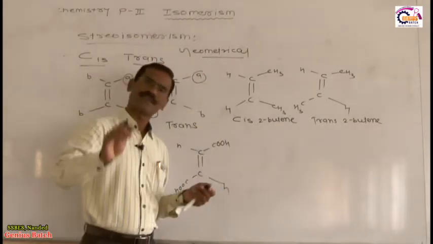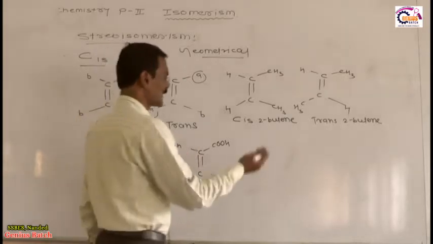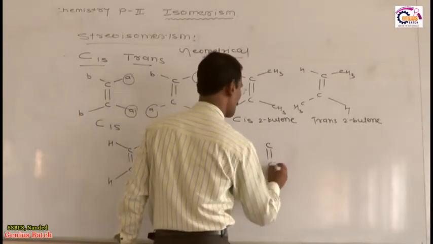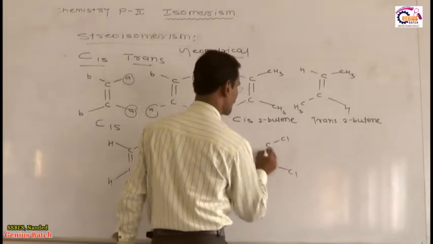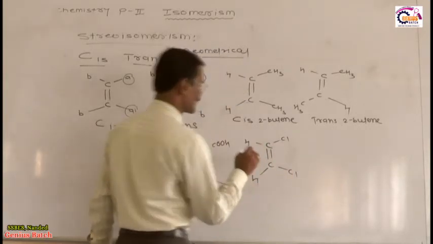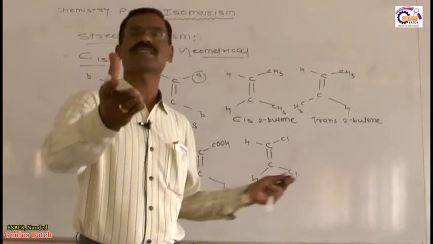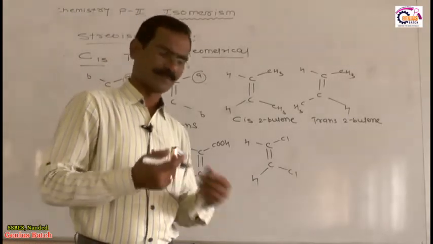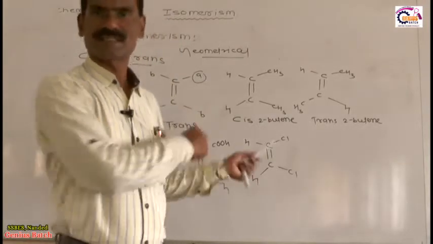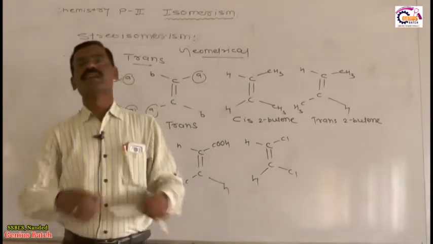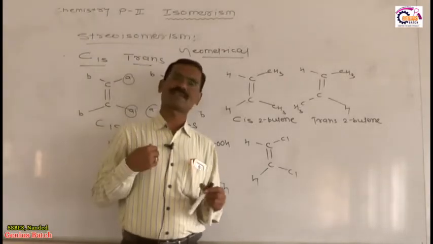Is it okay? Now before going to discuss the next part of geometrical isomerism, tell me the answer of this question. Suppose we have Cl, Cl, H, H. What about this dichloro compound? Is it cis or trans? Tell me. Obviously this is cis, because the two chlorine atoms are on the same side. Therefore the given compound is cis. So cis and trans is a part of geometrical isomerism.